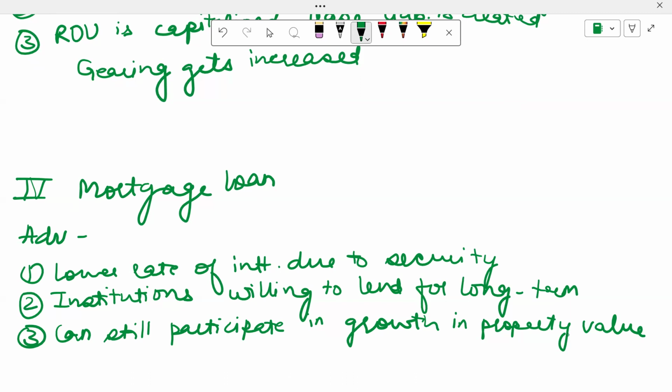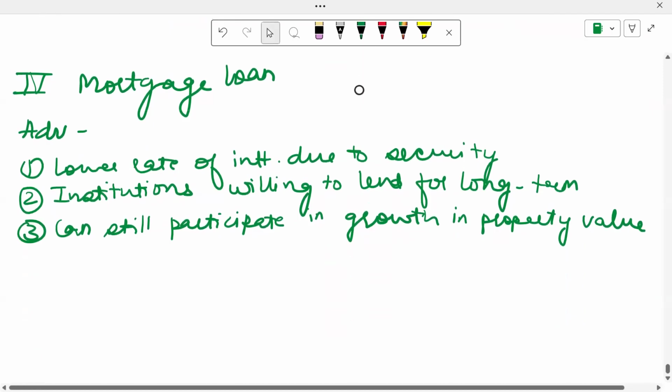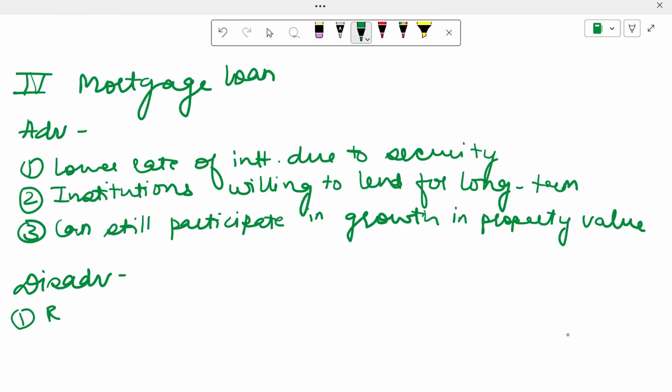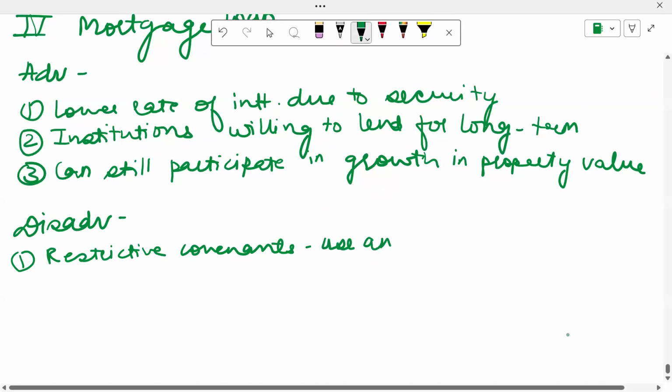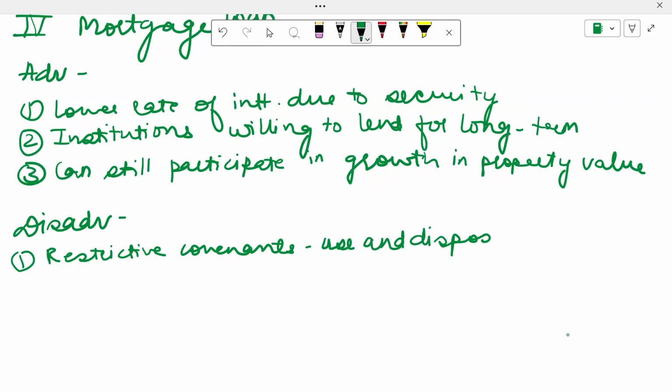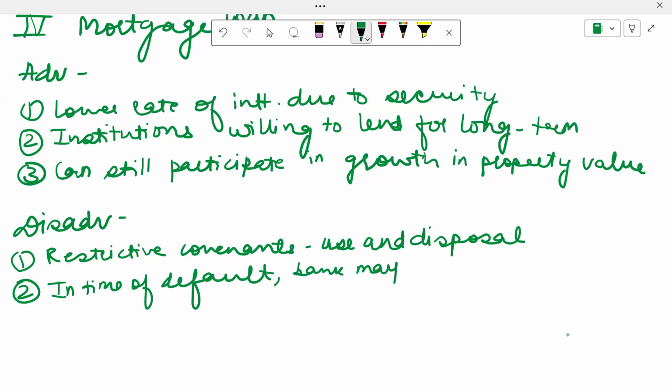Moving ahead to disadvantages now. Number one, there may be restrictive covenants. That means restrictions levied on me by the bank with regards to the use and disposal of the asset. These restrictions will only remain until I have paid the loan. Once I pay the loan, these restrictions will get removed. In time of default, when I did not make a payment, the bank may force the sale of the property to recover their money.